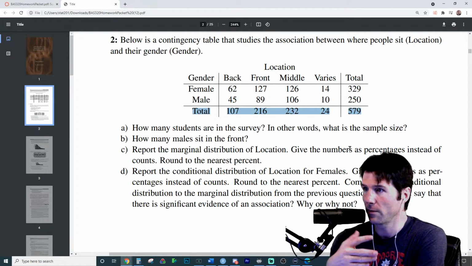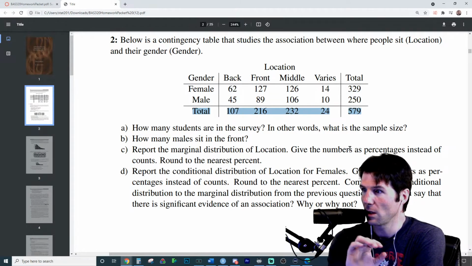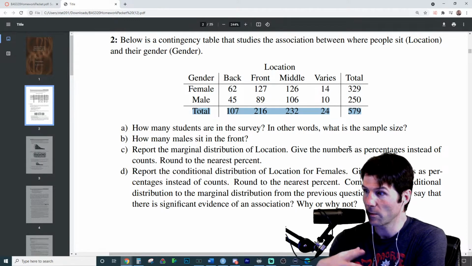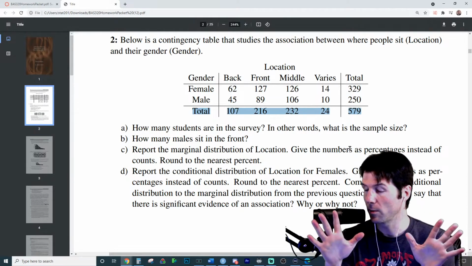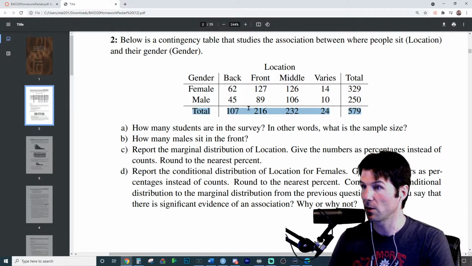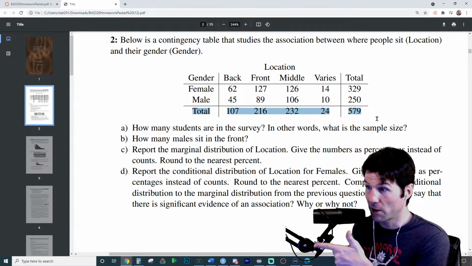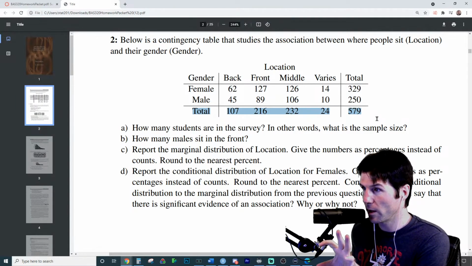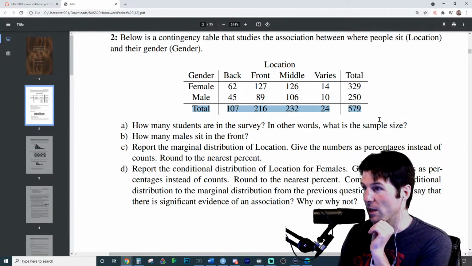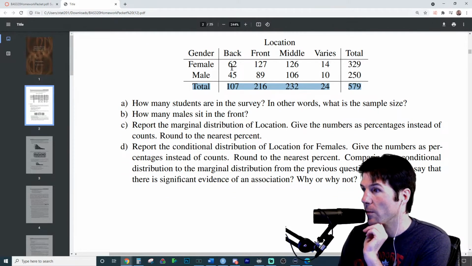So we need to do it for all of them, for each location. So just think, for everybody, which is what the marginal is, it just looks at one variable. You can just ignore all this here. We're just looking at only what I have highlighted right there. So the marginal distribution, once again, just looks at one variable, and then we're just going to look at the percentages right there. So what would it be for the marginal distribution of people who sit in the back?